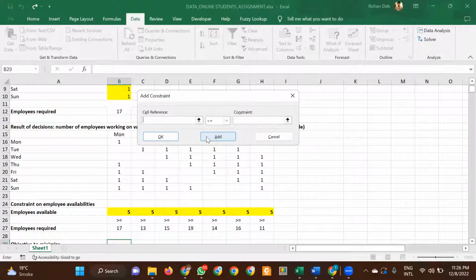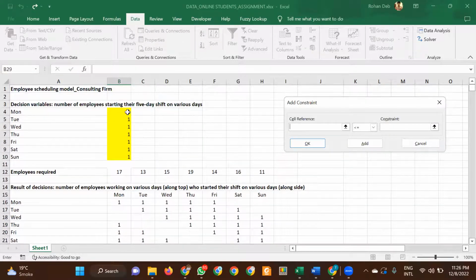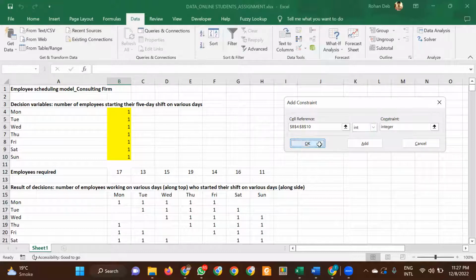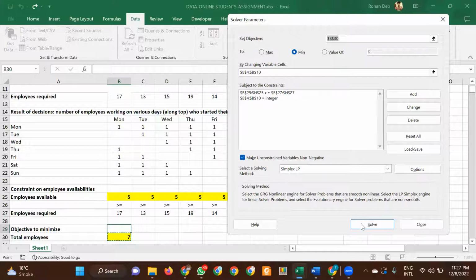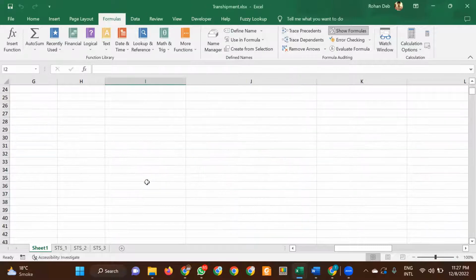Click on Add. Another constraint that I should put is that these people should be integers, because one person, it can't be 1.5 people, so these should be integers. Click on OK. And now if we run this Solver problem, so here's the solution.